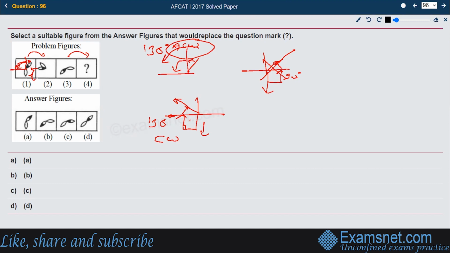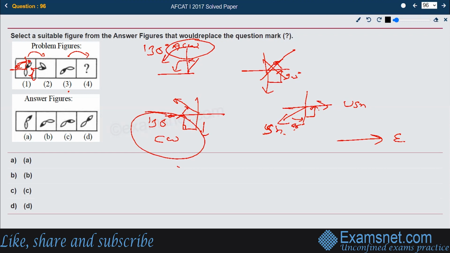So let us make our leaves move and find out between 3 and 4. If you see the third figure, the unshaded one is facing this way and the shaded one is facing east. This is the shaded one and this is the unshaded one. What should happen with the shaded one? The shaded one should be shifted 135 degrees in the anti-clockwise direction. So let us move anti-clockwise: this is 45 degrees and then 90 degrees. So the shaded one should start facing towards east, and the unshaded one should move 135 degrees clockwise, so it is ultimately facing east.